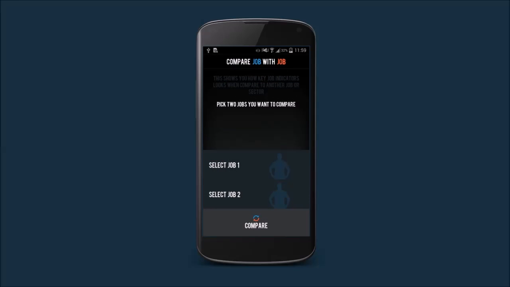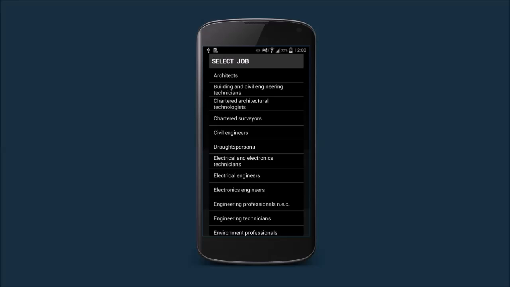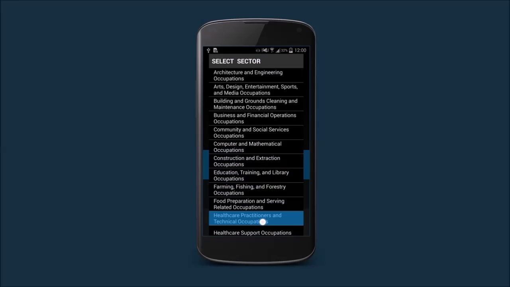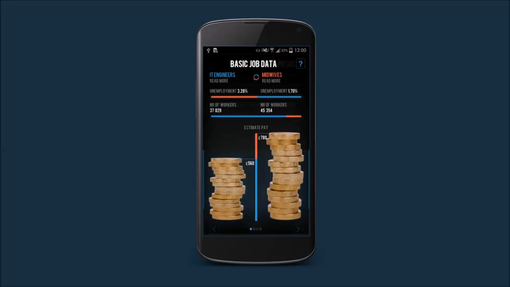Here we can compare any two jobs with each other. This is achieved through naming and classification from the LMI dataset. So, let's for example pick IT engineer and compare this position to something from a completely different category like, let's say, a midwife. Here we go with a basic comparison.